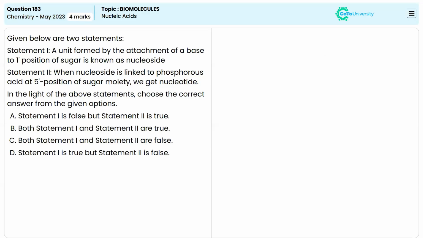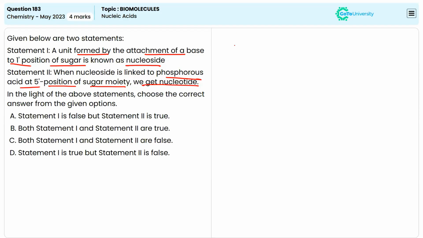In the next question also we have two statements. The first statement says that a unit formed by the attachment of a base to one position of sugar is known as nucleoside. And the second one says that when nucleoside is linked to a phosphorus acid at fifth position of sugar moiety, we get nucleotide. So nucleotide and nucleoside are related to the nucleic acid, right? So here we have to know what is a nucleic acid and what are the components of the nucleic acid. This is what we discussed at the end of the topic.